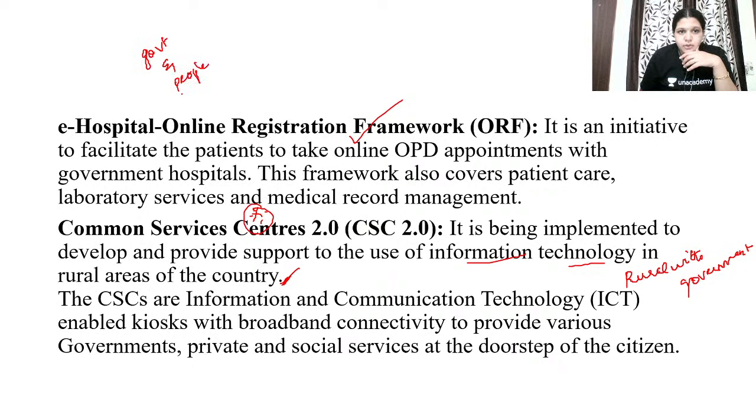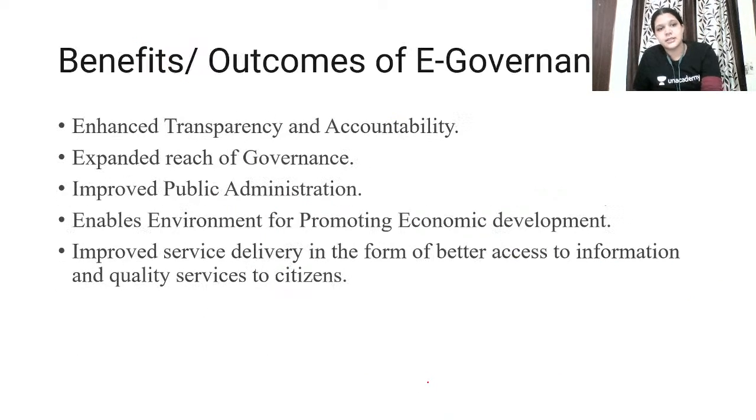So that is the most important part of good governance. In that case, the common service center acts as the most important concept, because nowadays you are providing all the government, private and social services to the doorstep of citizens. Here you need internet and artificial intelligence. You can tell them that even today all your certificates and registrations, from birth certificate to death certificate, and then your OBC certificate and community certificate, everything is received through these common service centers.